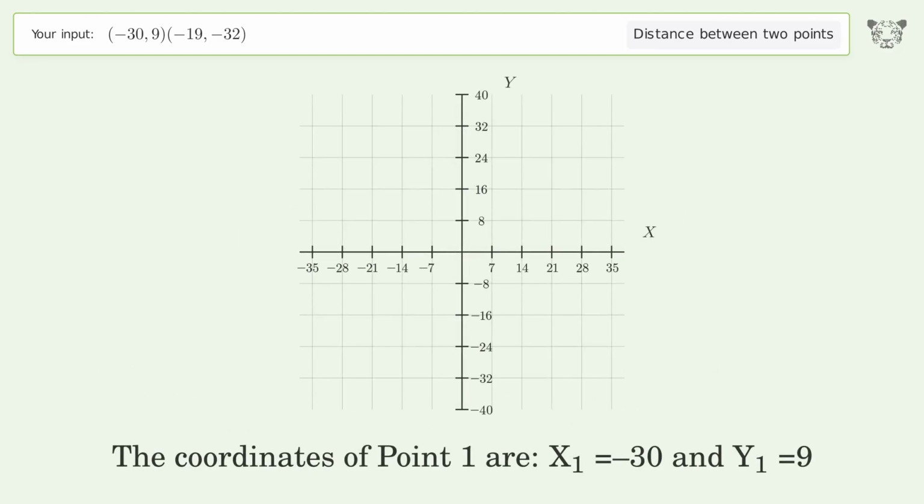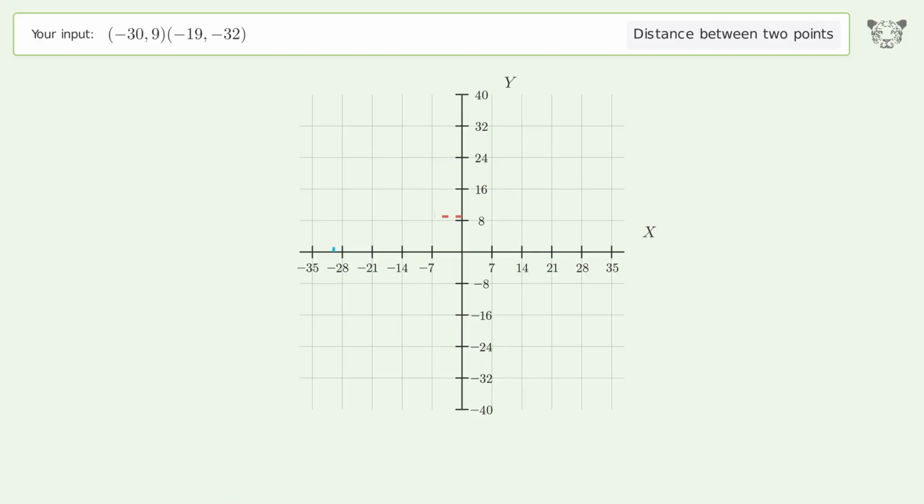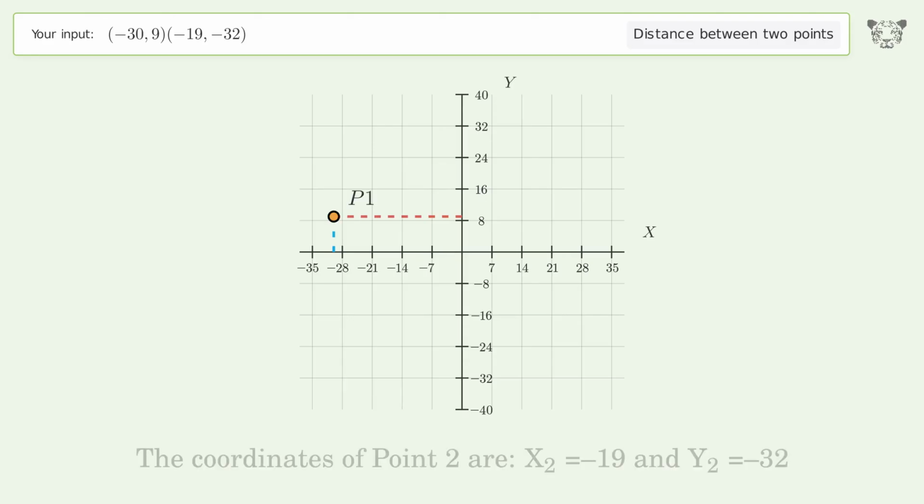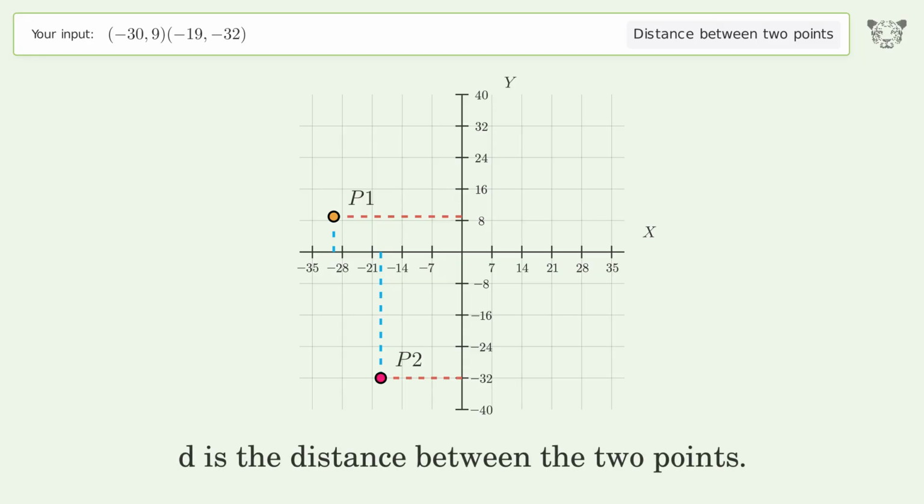The coordinates of point 1 are x1 equals -30 and y1 equals 9. The coordinates of point 2 are x2 equals -19 and y2 equals -32. D is the distance between the 2 points.